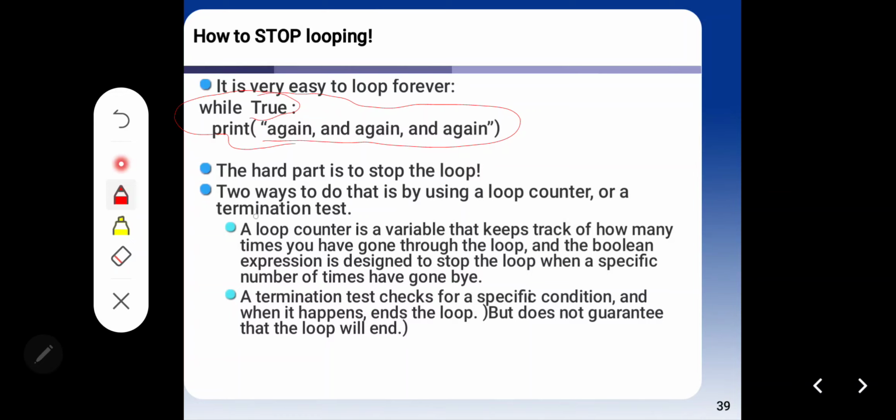You can use a loop counter or a termination test to stop this looping. What is the difference?